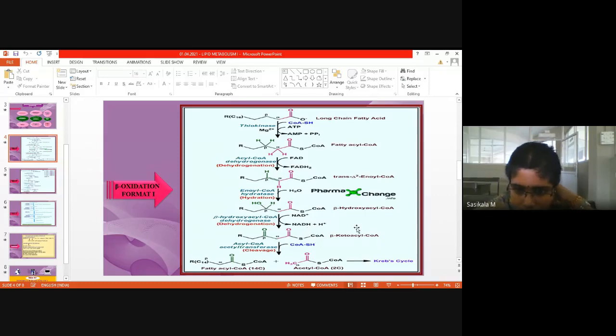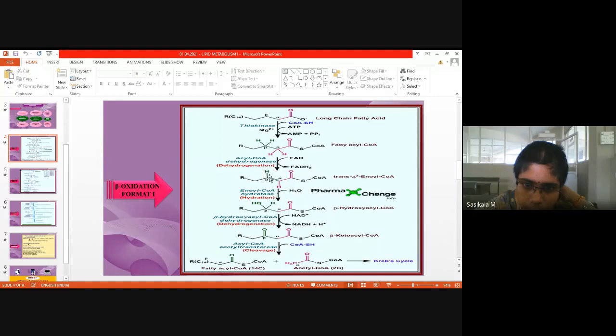These two hydrogens are removed as NADH plus H plus, so that it forms C double bond O. It is converted to a keto group at the beta position. We cannot directly oxidize this beta group, so first we have activated this particular beta position, the alpha and beta carbons, by dehydrogenation with the FAD coenzyme, and then it is hydrated.